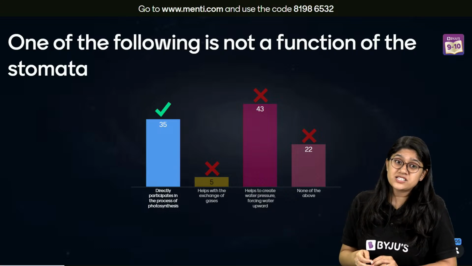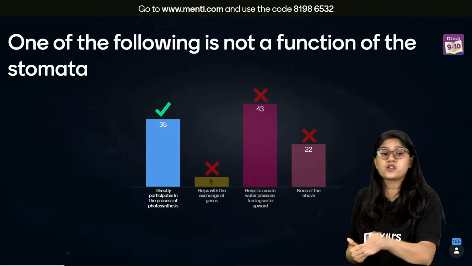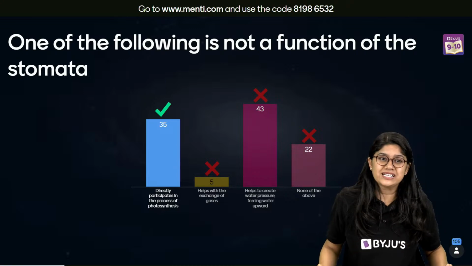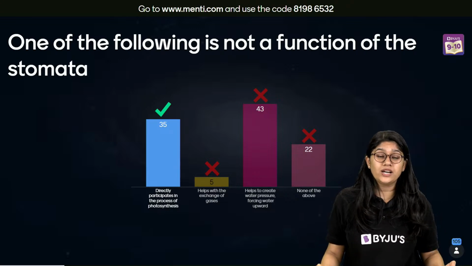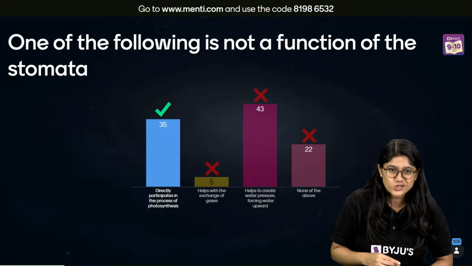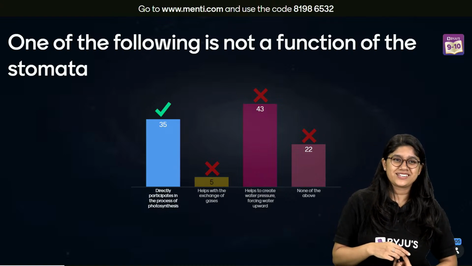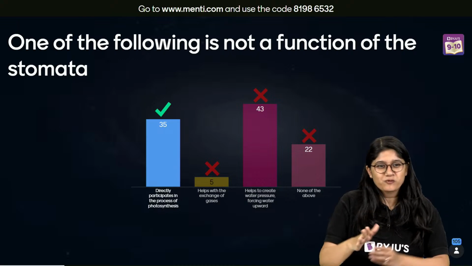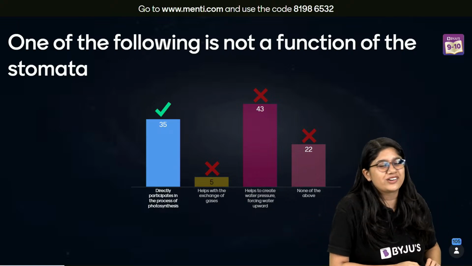So the incorrect option, which is not the function of stomata, is that they are directly involved in photosynthesis.